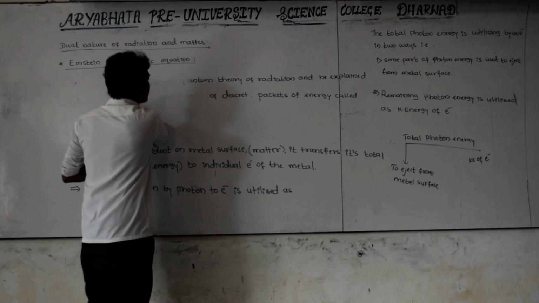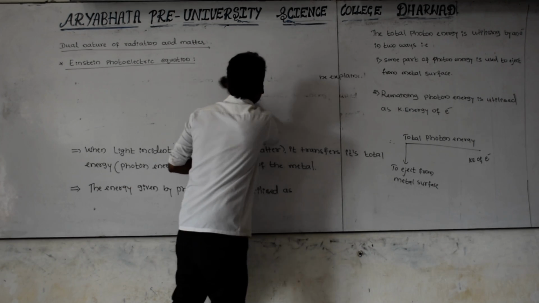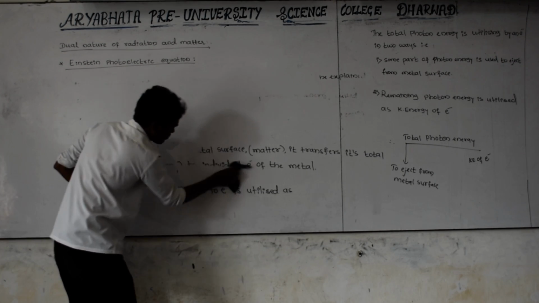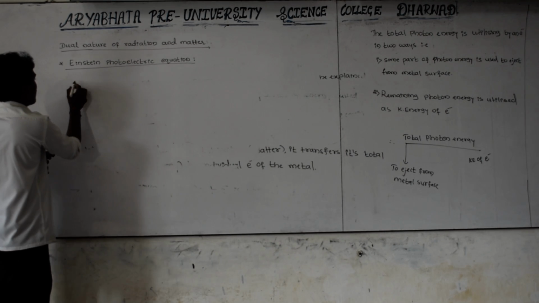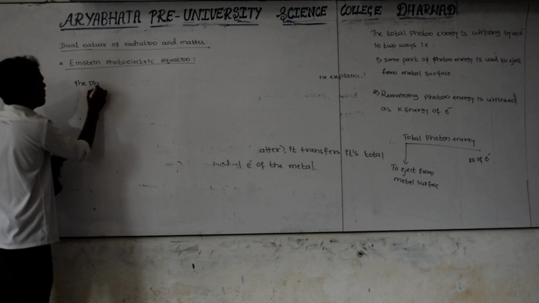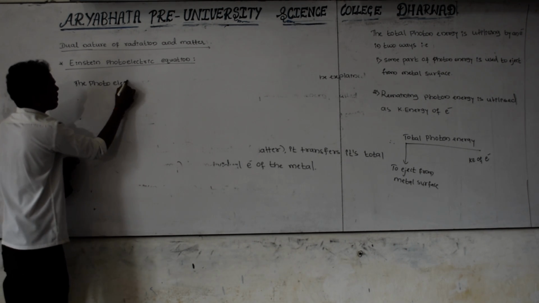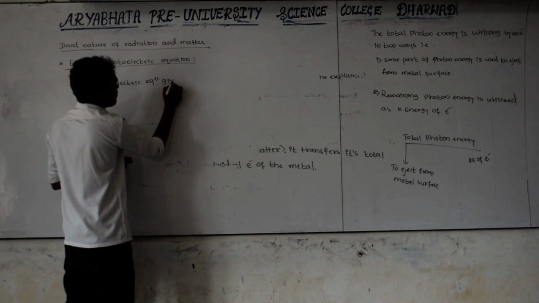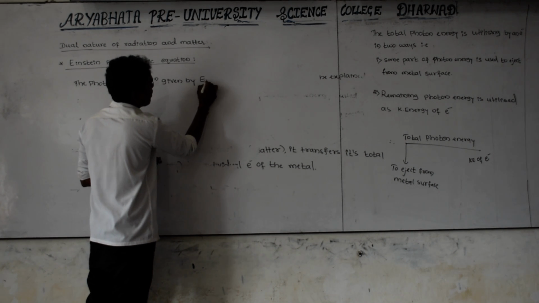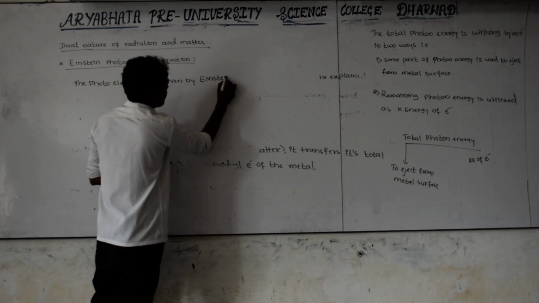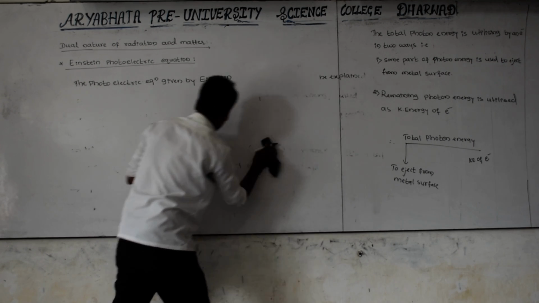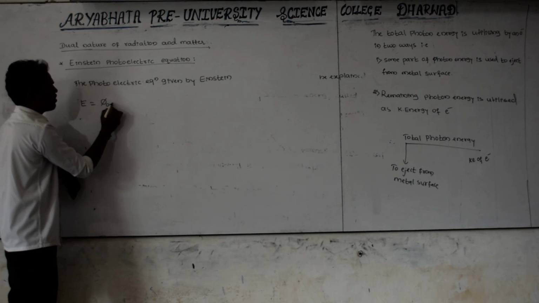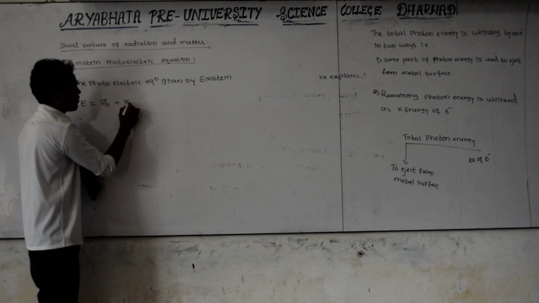The photoelectric equation given by Einstein is E equal to phi naught plus Ke.